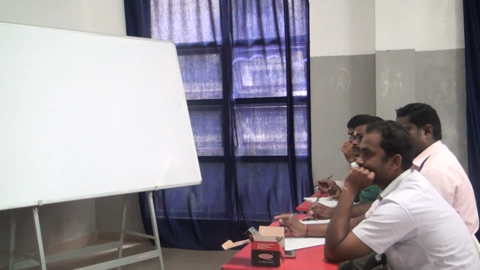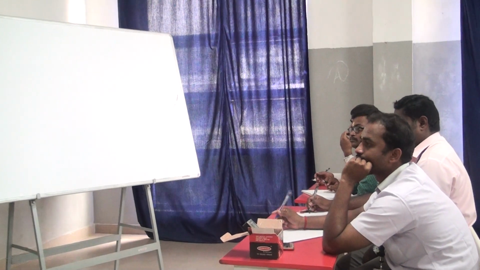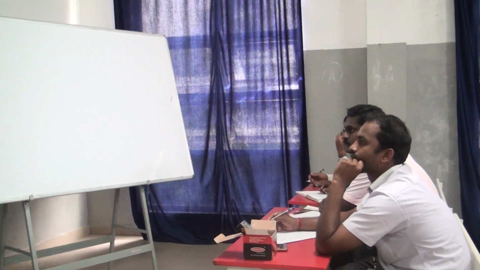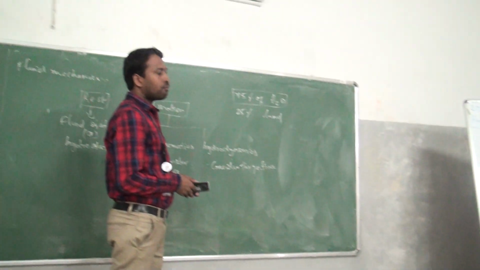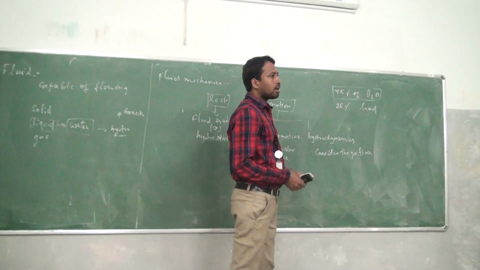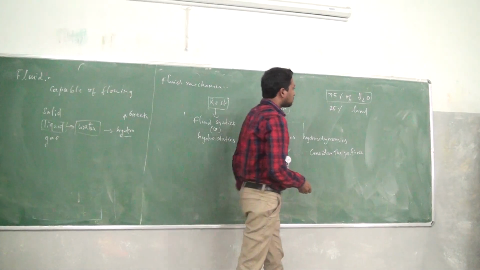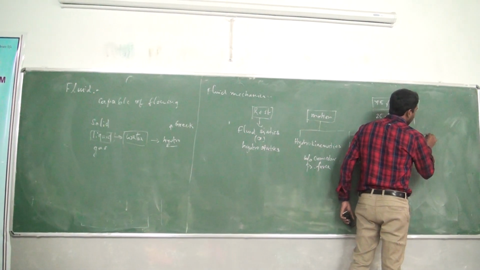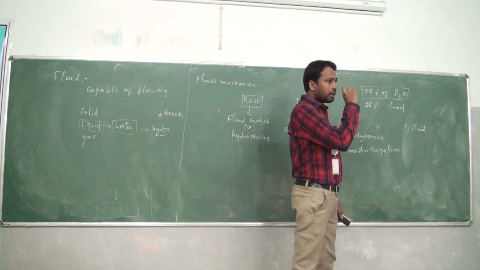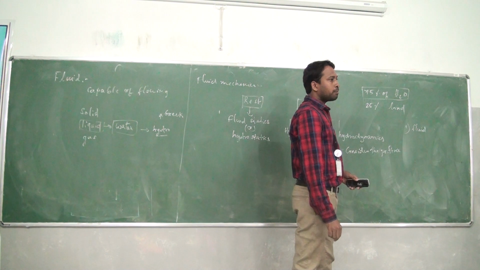This world is covered with 75% water and 25% land. So the majority of the world is covered with water. What is the difference between air and fluid? The main important thing is that fluid is incompressible, but air is compressible.